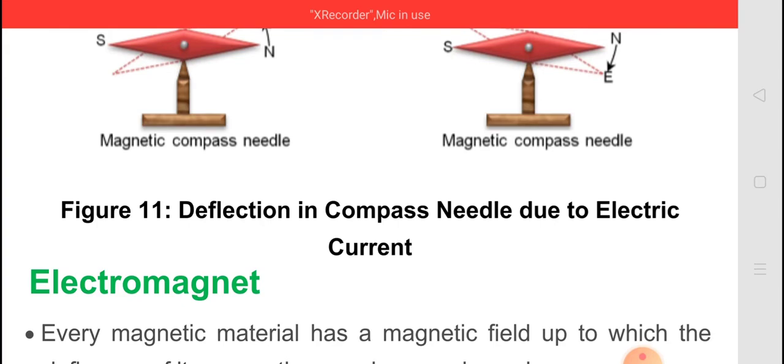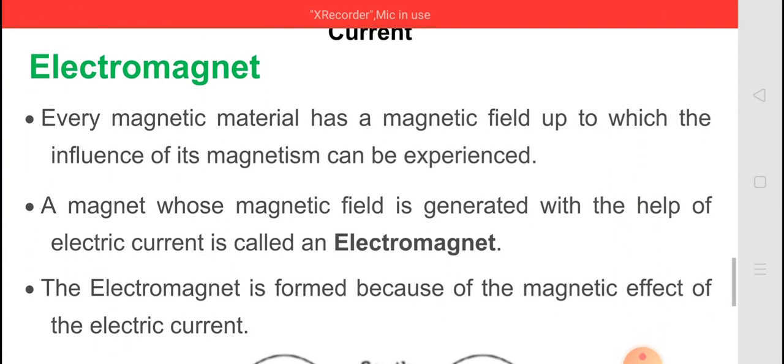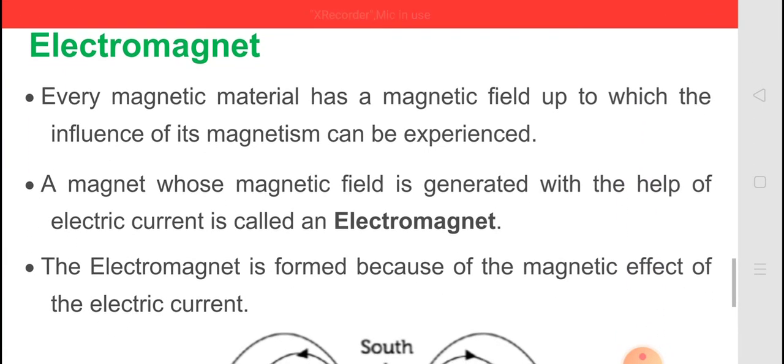When the electric current is passed through this circuit, then the magnetic field is produced around the electric wire. Yes, so that is the reason why a magnetic compass needle deflects. Then after, electromagnet. Now what is the electromagnet?